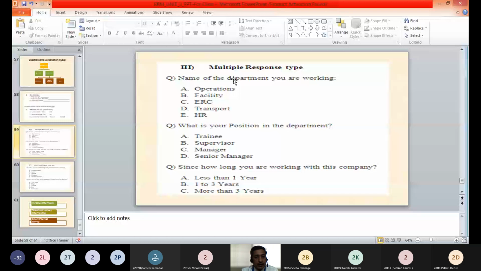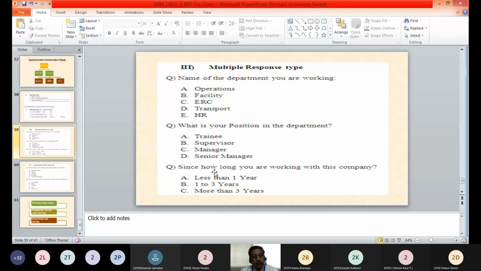First question here, an example of multiple response type questions. First question is name the department in which you are working. So 5 options are given: operations, facility, ERC, transport, HR. Second question, what is your position in the department? Trainee, supervisor, manager, or senior manager?